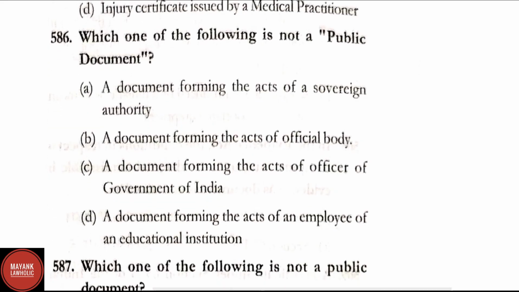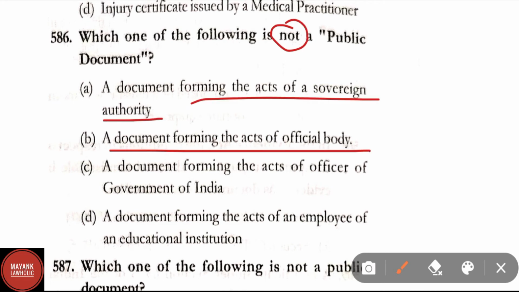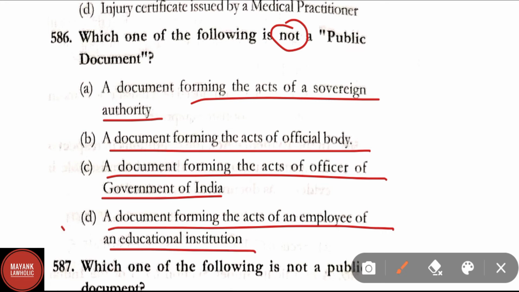Question number 586. Which one of the following is not a public document? Option A, a document forming the acts of a sovereign authority, a document forming the acts of official body, a document forming the acts of officer of the government of India, a document forming the acts of an employee of an education institution. Here correct answer is option D, a document forming the acts of an employee of an education institution is not a public document.